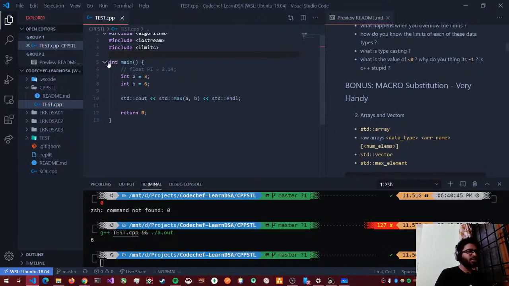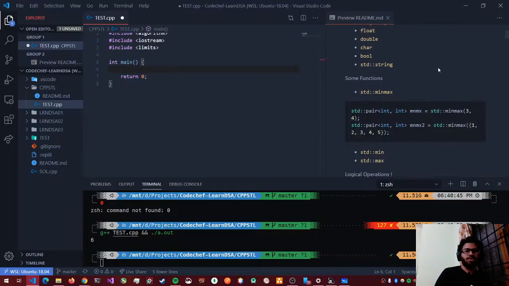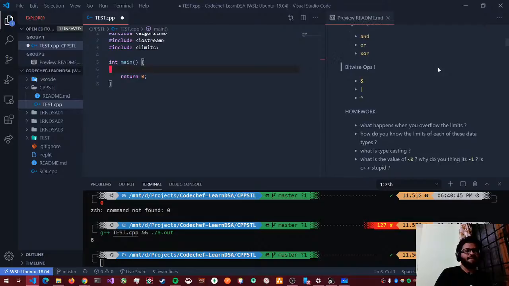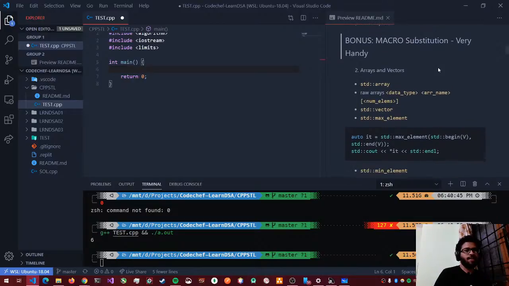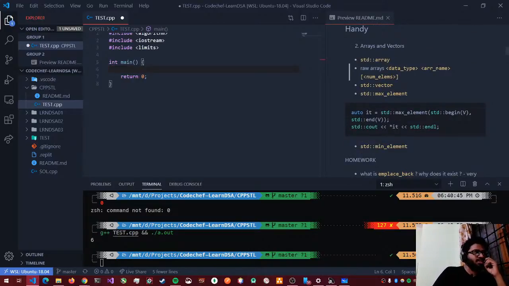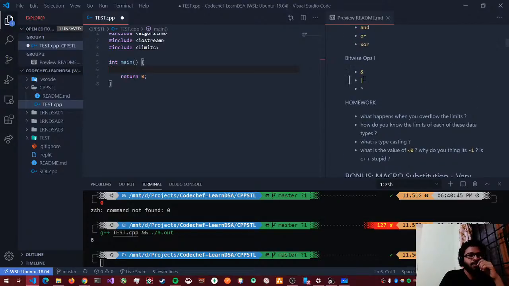So guys, any doubts until now? Anything that we have done till operators, bitwise operations, all the data types, typecasting, any doubts until here? So now we'll be starting with arrays and the standard libraries. Okay, cool. So now we'll go on to, okay, so this was all that we, yeah.